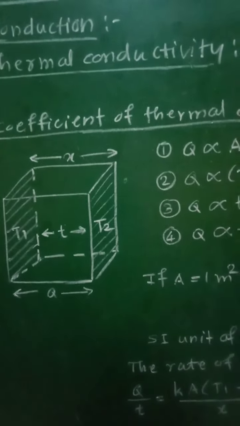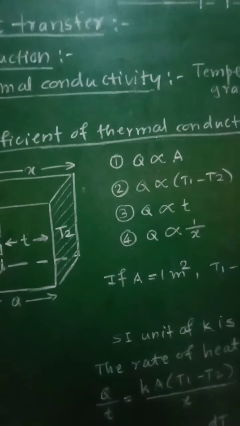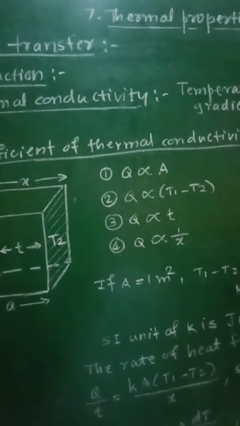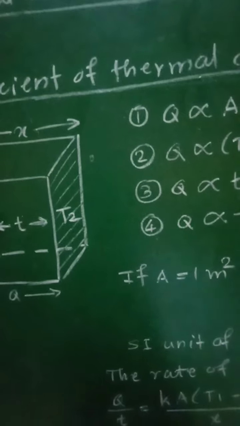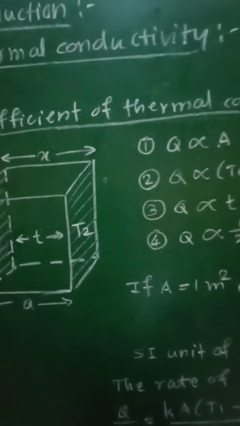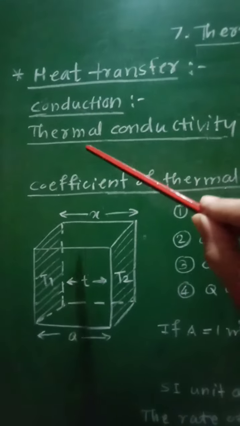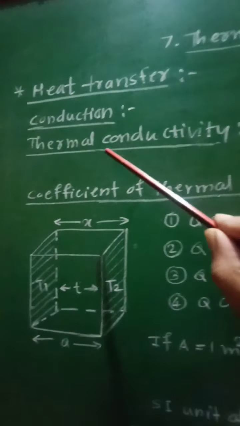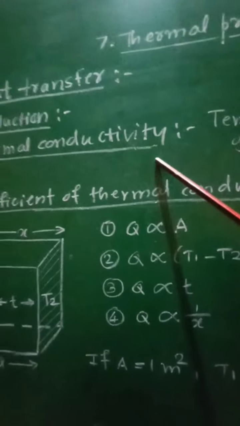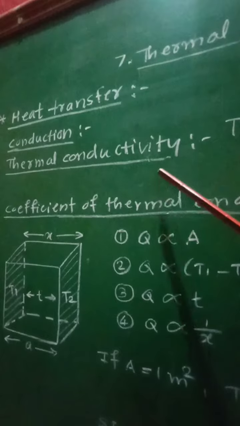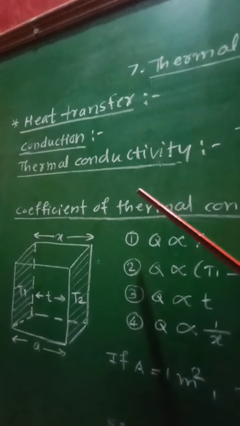And therefore now from this point we will have to study the next point, that is called as the thermal conductivity. Now what is the thermal conductivity of a solid, that we will have to study. So thermal conductivity of a solid is the measure of ability of that solid to conduct heat energy through it.